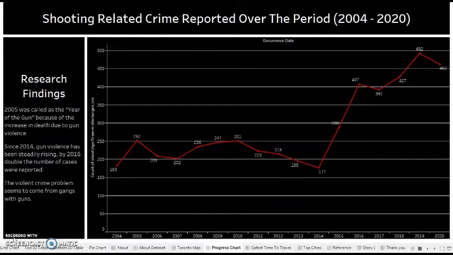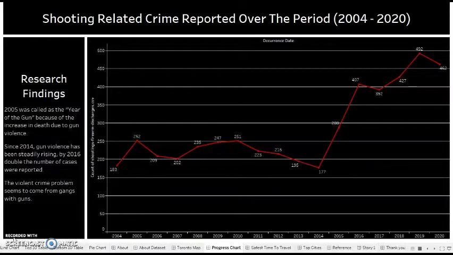Hi, Professor. My name is Lakshmi Rajendran. The story point that I would like to discuss is about the number of cases and the growth in the number of cases reported in Toronto. So you are seeing a line chart over the time period from 2004 to 2020. The dataset that we got is from the year 2004 to 2020.